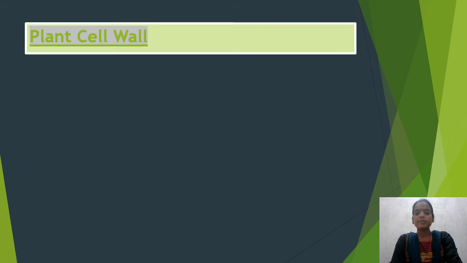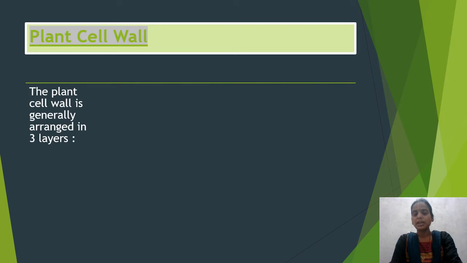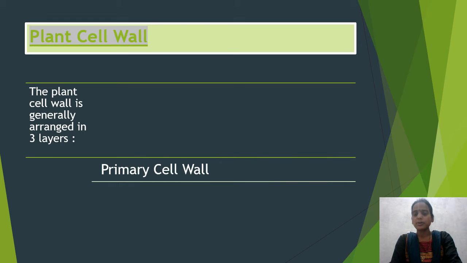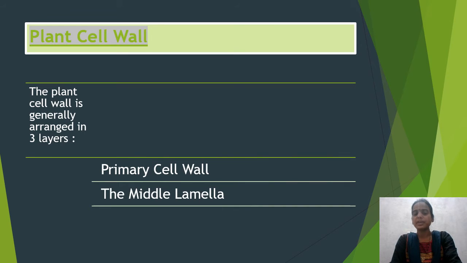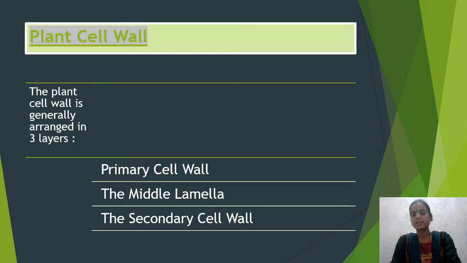Next, we'll be talking about plant cell wall in detail. The cell wall present in the plants is arranged in three layers. First of all, we have primary cell wall, then we have middle lamella, and then we have secondary cell wall. So let us deal with all these three layers one by one.